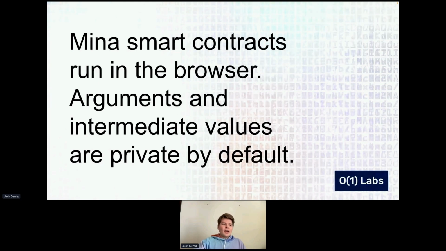And I guess I should also highlight here that SnarkyJS and the Mina Protocol are designed in such a way that the users prove these things themselves. Your browser does the work to generate the proof and sends the proof off to the Mina network. So it's not like I run the smart contract and then send something off to a data center somewhere that then does this final proof generation step. We generate the proofs ourselves, and our proof system is efficient enough that this is feasible and a relatively good user experience.